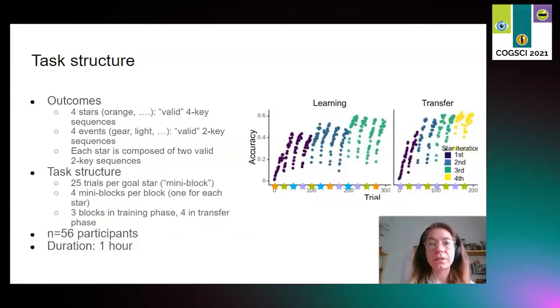The gold star stays the same for 25 trials, which I call a mini block, and then changes. Each block contains a mini block for each gold star for a total of 100 trials.